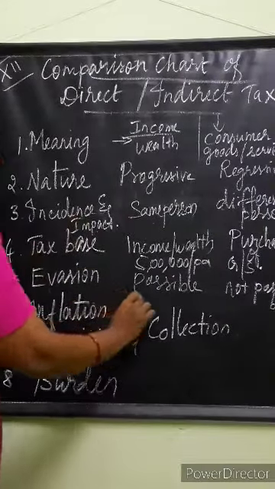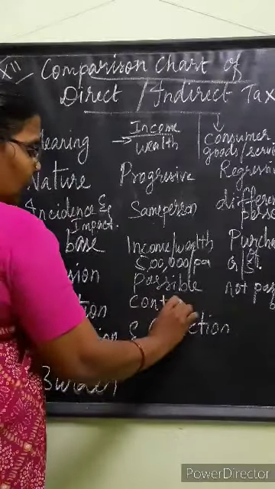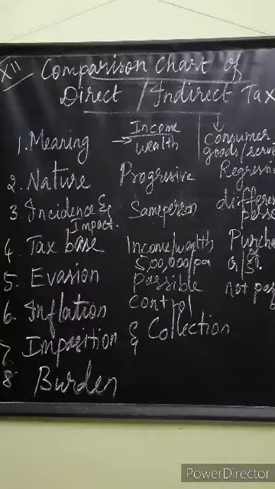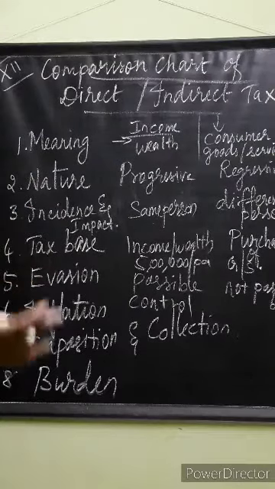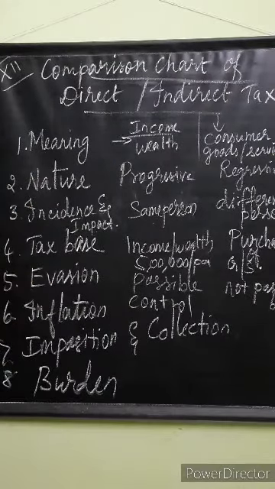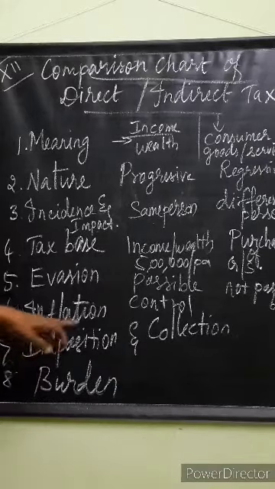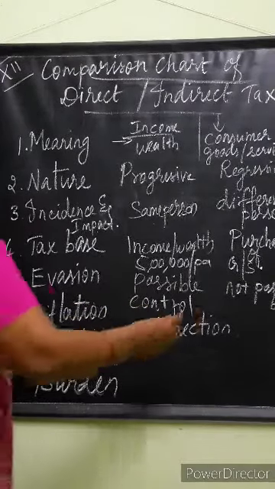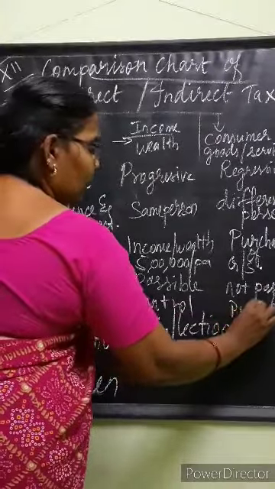Inflation. Direct tax controls inflation, isn't it? While we studied monetary economics, I told you. By imposing tax, we can collect the additional money, excess money from the public. So direct tax controls inflation. On the other hand, indirect tax pushes up inflation. Why?